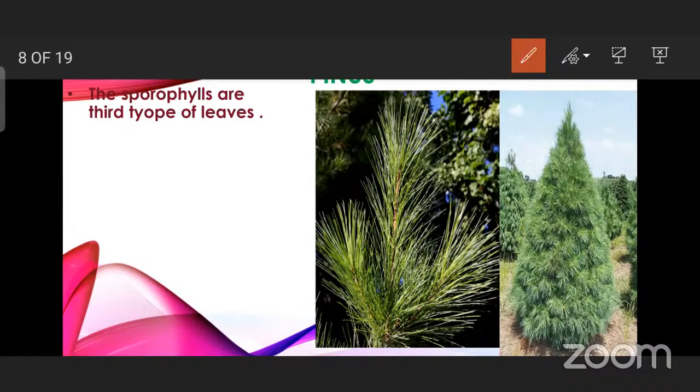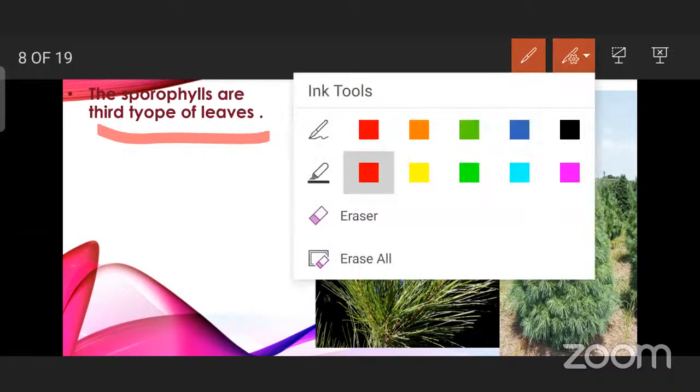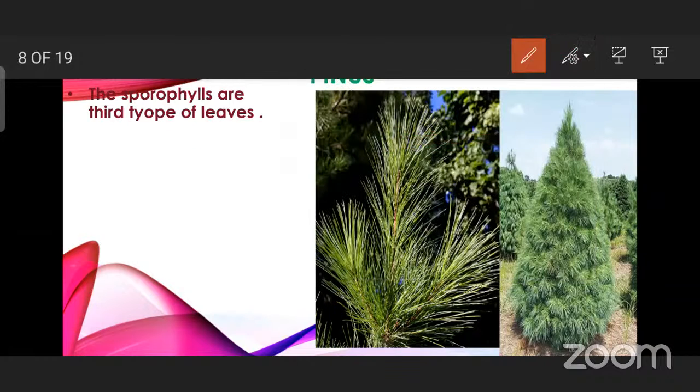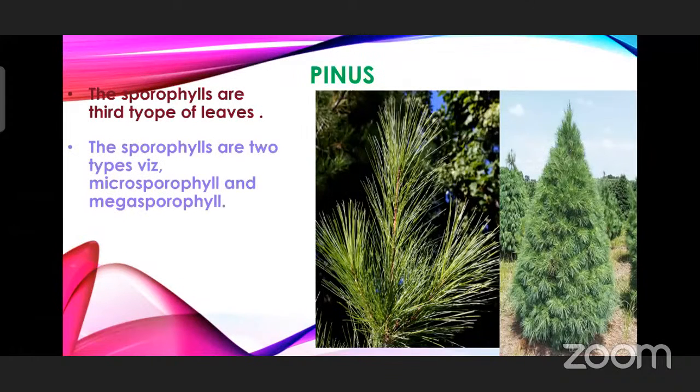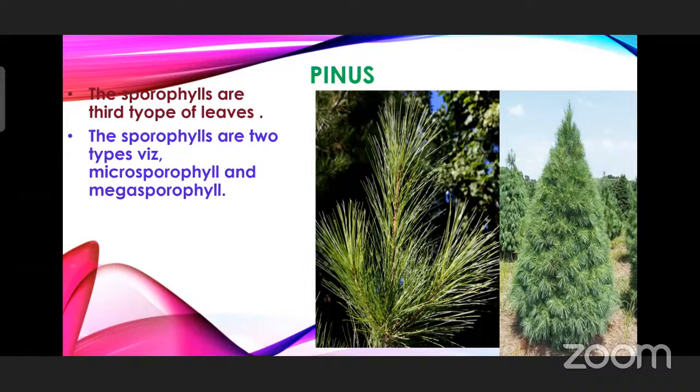Megaspore is in case of the female reproductive organ. Microspore can be considered as a pollen grain, the male gamete. So here the sporophyll is present, and it is in the form of a cone or strobili structure. And this cone or strobili structure are the sporophylls, which are considered to be the third leaves, or the strobili, which is going to represent a male flower or female flower. The sporophylls are two types, microsporophyll and megasporophyll. They form the strobilus or cone.